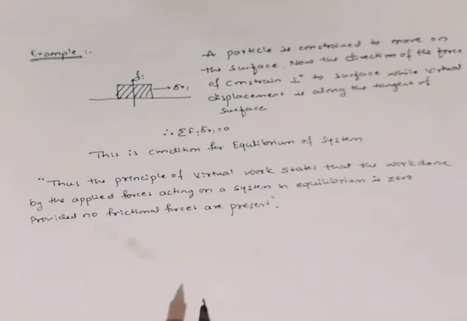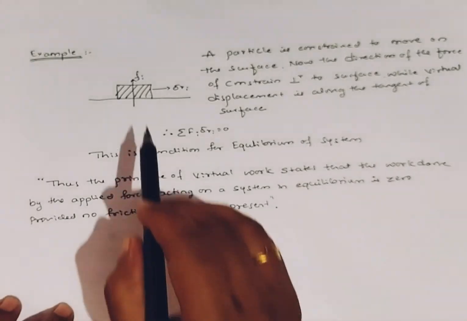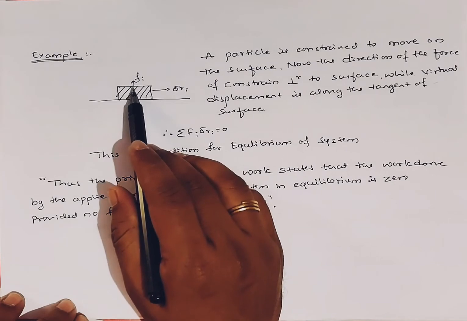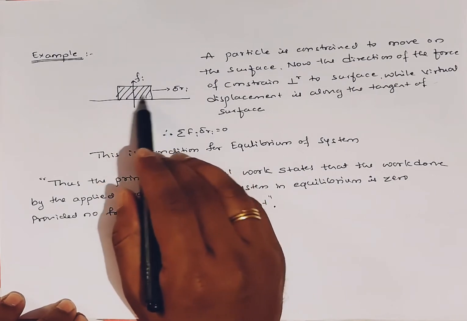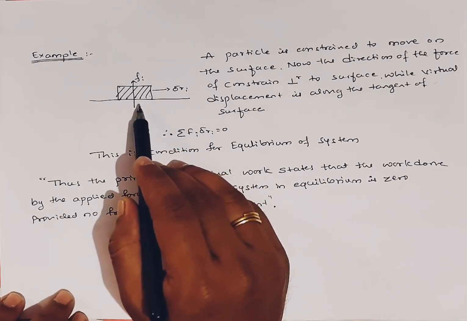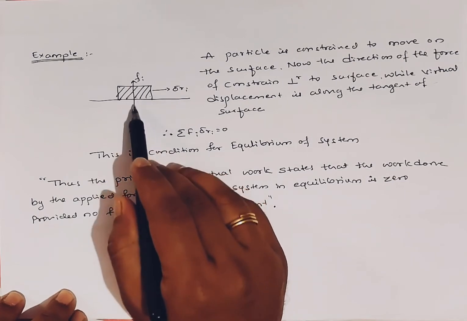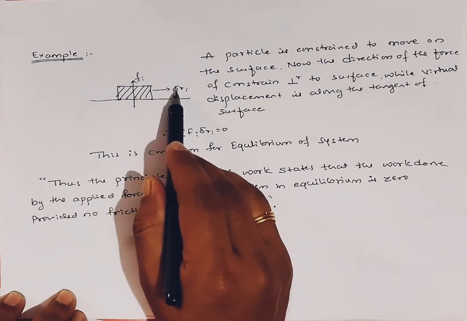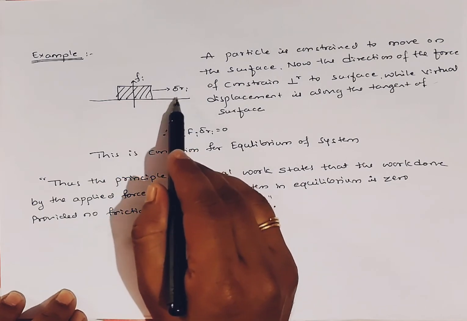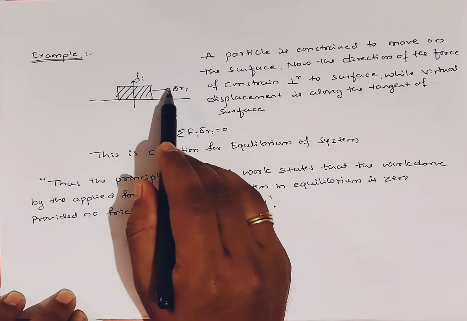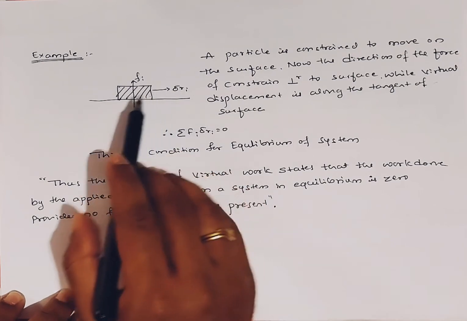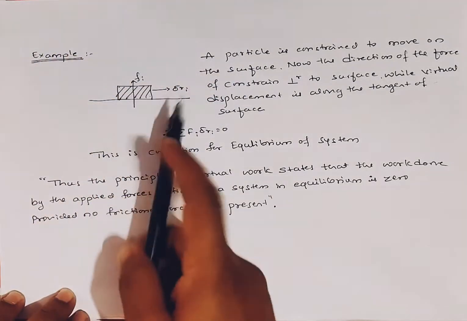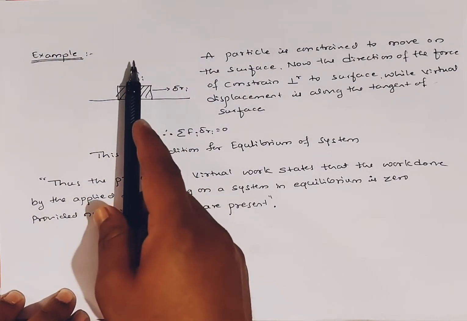Here I am going to take one example. There is one particle constrained to move on a surface, right? Now the direction of the force of constraint is perpendicular to the surface, while the virtual displacement, delta Ri, is tangential to the surface, means it is in this way, and the force of constraint is in this way.